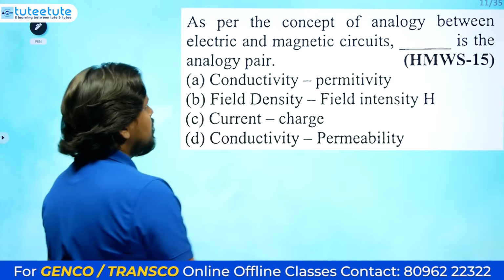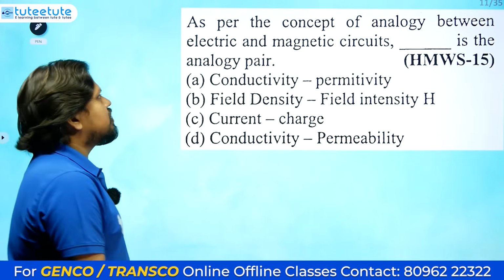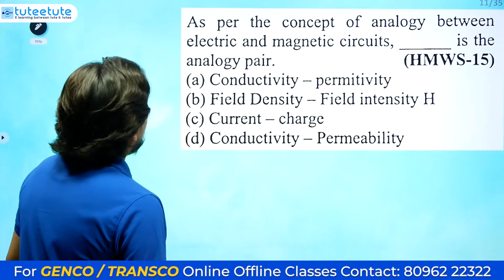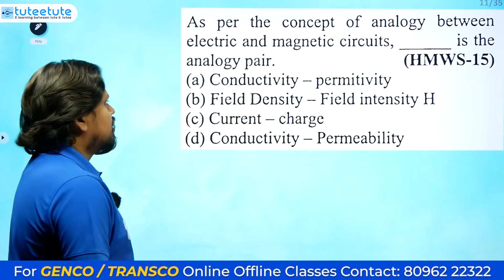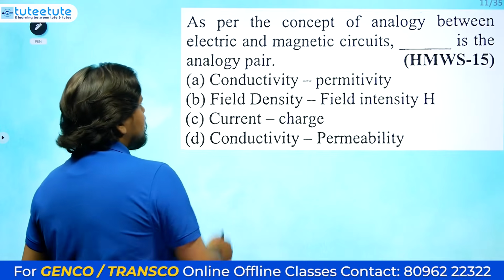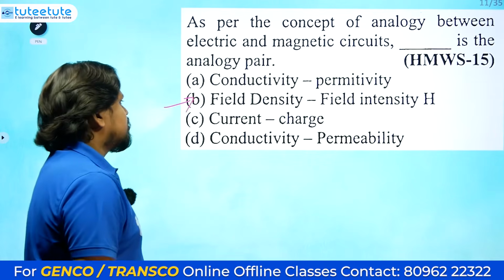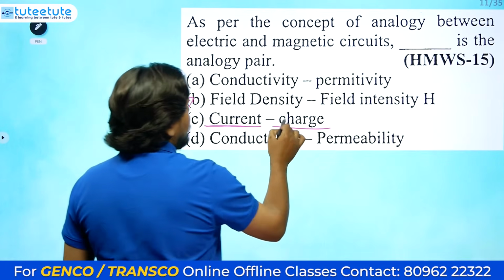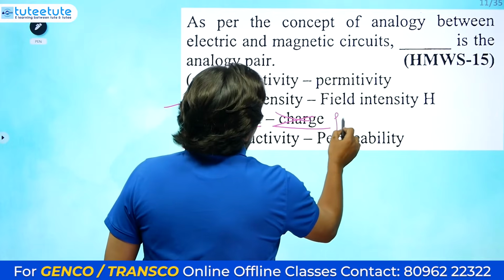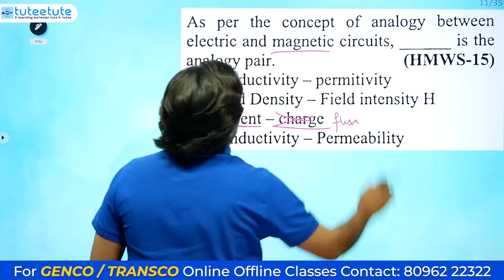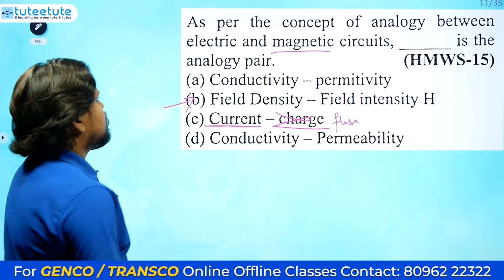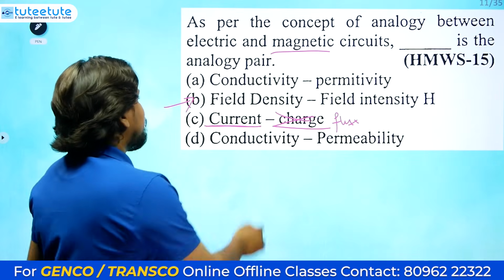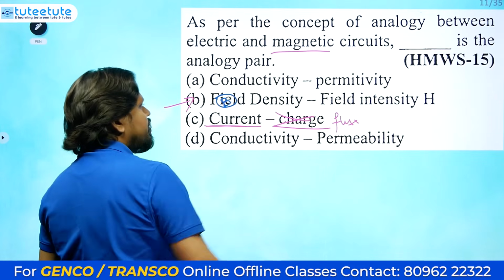Okay, next question: as per the concept of analogy between electric and magnetic circuits, dash is the analogy pair. So field density and field intensity, both are related to magnetic circuits only. Current and charge: current in the electric circuit, and instead of charge it has to be flux in the magnetic circuit. They are asking about magnetic circuit only, so this option is also wrong. Field density and field intensity: density means flux density, so B and H.